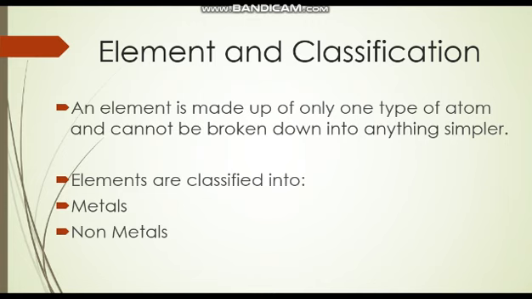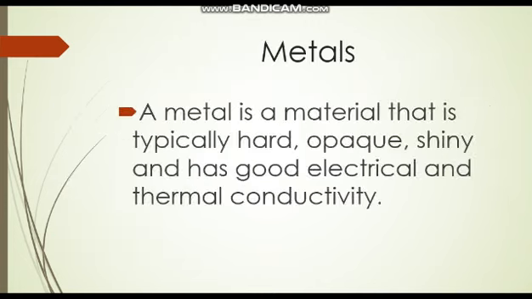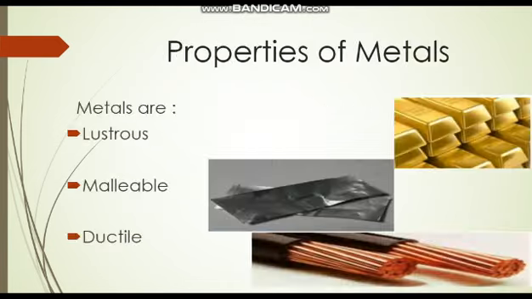First, what are metals? Now, a metal is a material that is hard, opaque, meaning not letting light pass through. It has a shiny appearance and is able to pass or transfer electricity and heat. Now I will discuss the properties of metals. First property: metals are lustrous, meaning they are shiny and are used in making jewelry. Metals are malleable, that is they can be changed into thin sheets. This can be used for making curved shapes like fans.